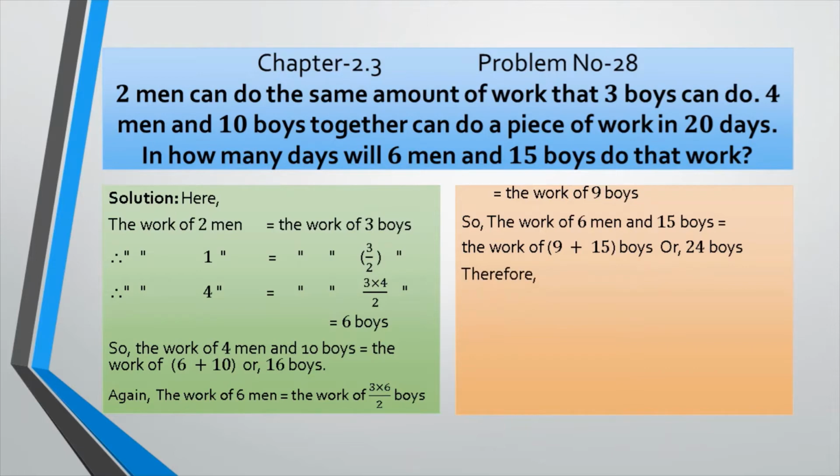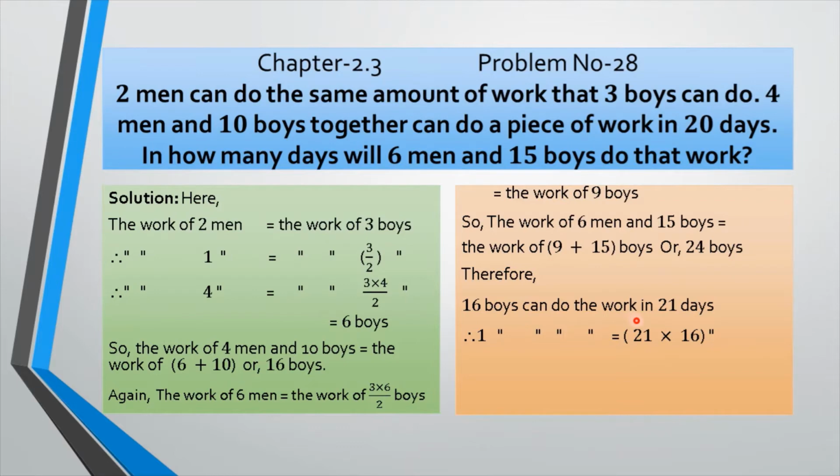Okay. Therefore, 16 boys can do the work in 21 days. Therefore, 1 boy can do the work obviously in more days, because 16 boys they need 21 days. If it is one boy, obviously he needs more days.